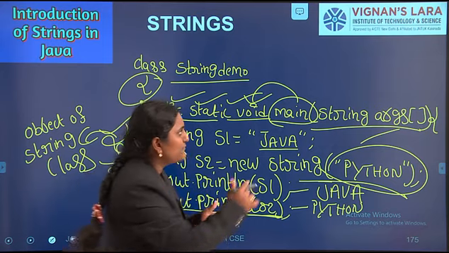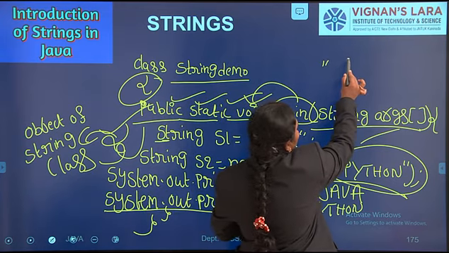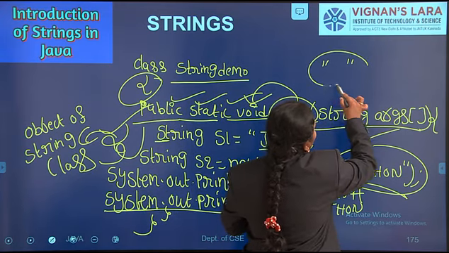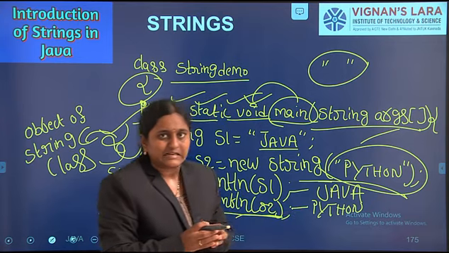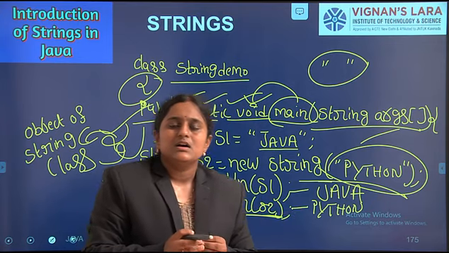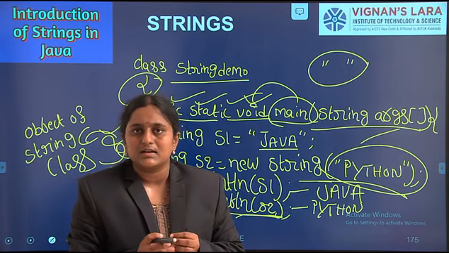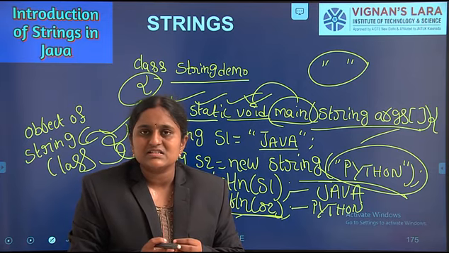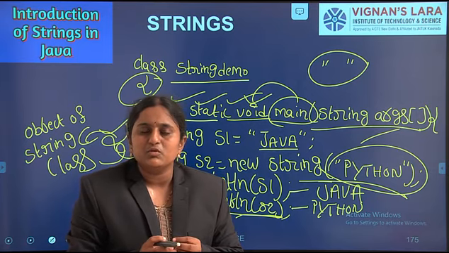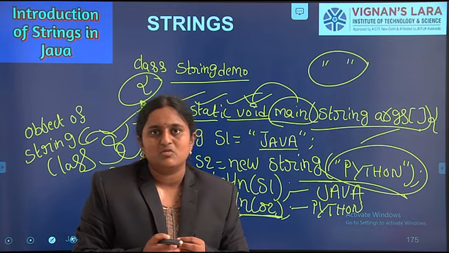Whenever the JVM finds double quotes, it blindly creates an object of the String class representing a sequence of characters. Every character present in the string object has a unique index starting from 0 onwards.